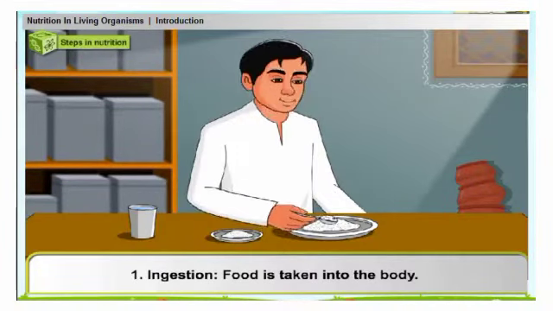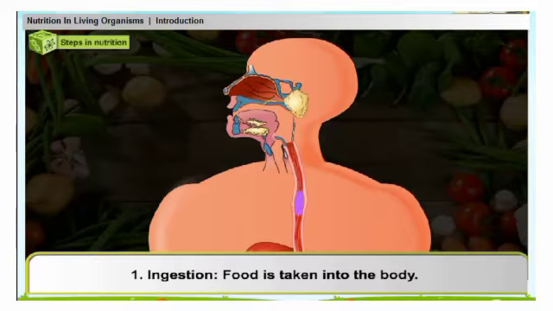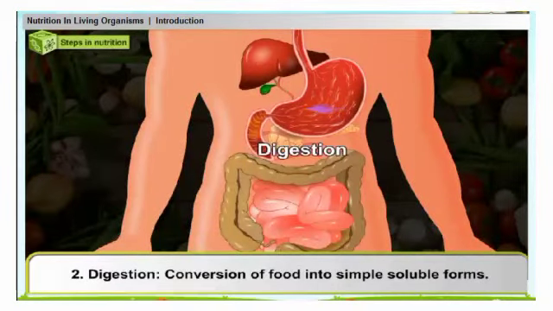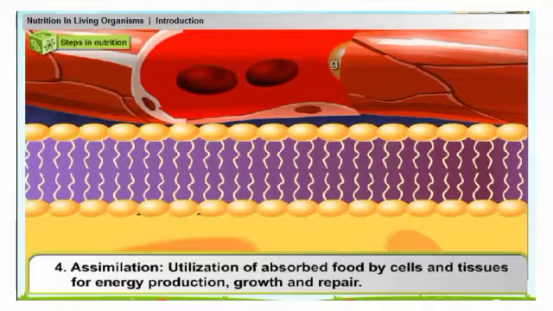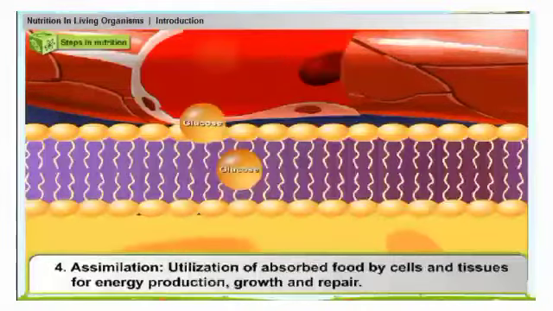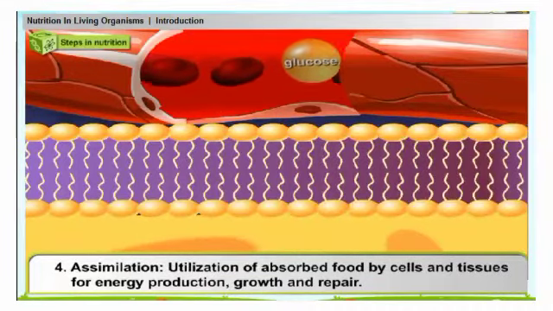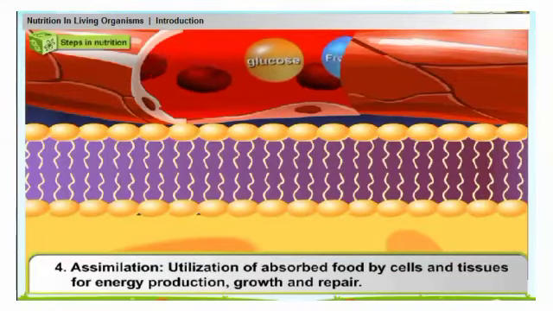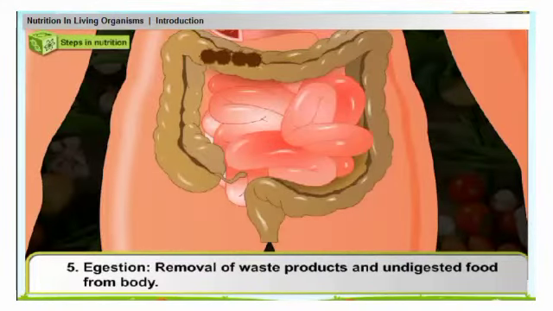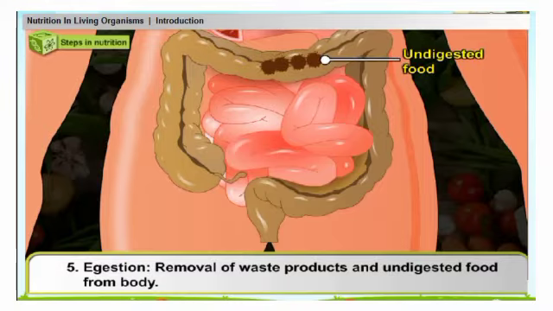Steps in nutrition. 1. Ingestion, which means food is taken into the body. 2. Digestion, means conversion of food into simple soluble forms. 3. Absorption, transfer of soluble food to the blood. 4. Assimilation, utilization of absorbed food by cells and tissues for energy production, growth, and repair. And finally, 5. Egestion, removal of waste products and undigested food from the body.